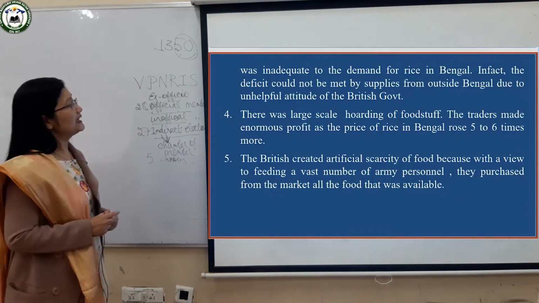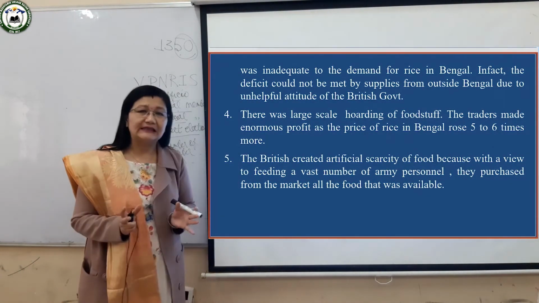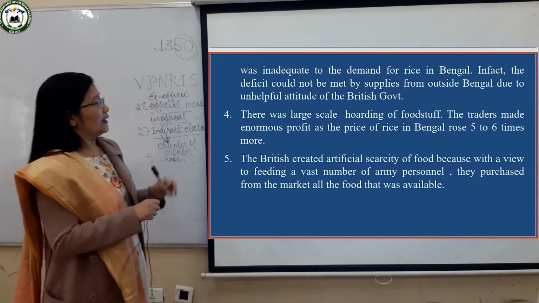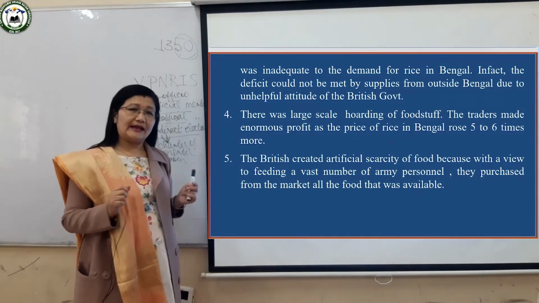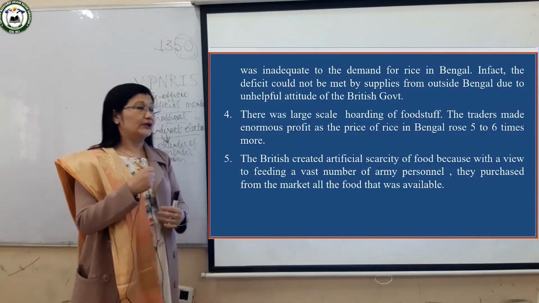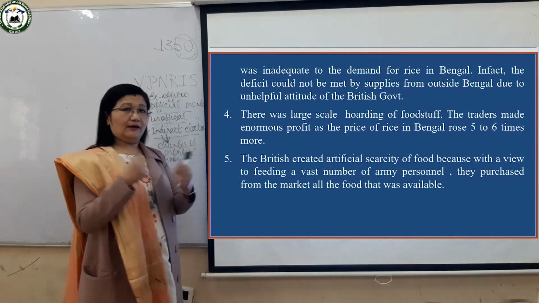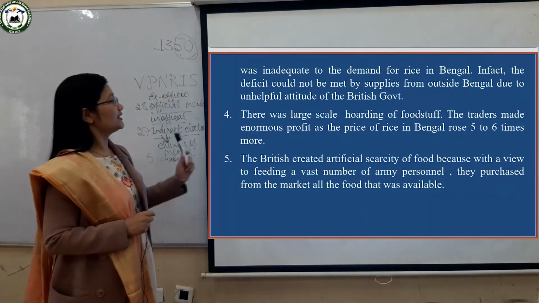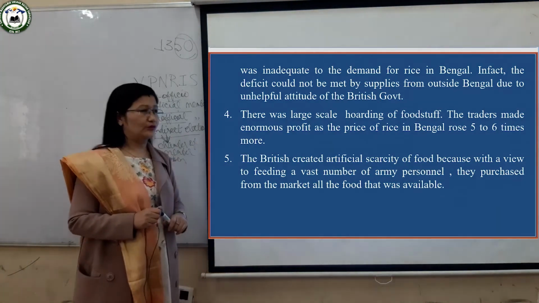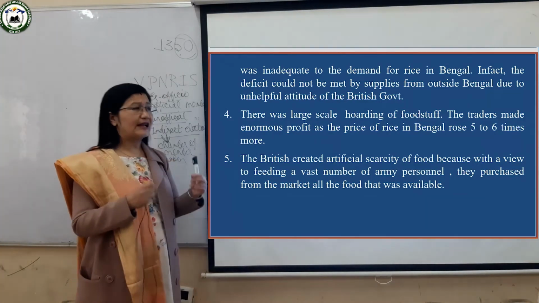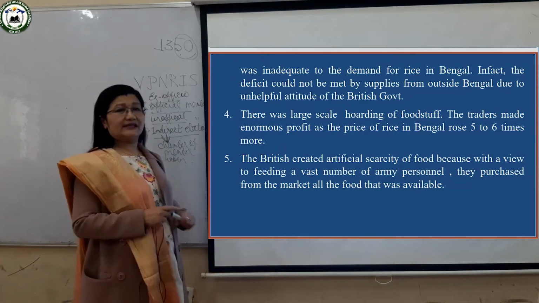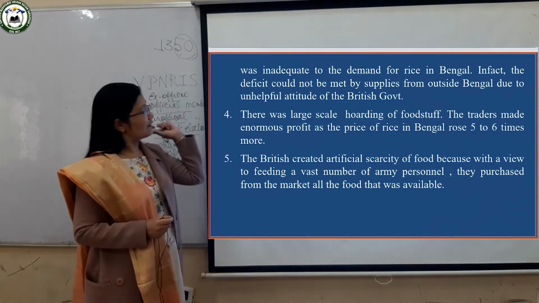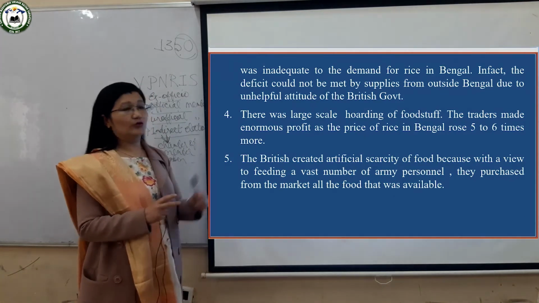Next, from Burma they could bring very little because there was an air attack in Nagaland, so they bought very little, and now they could bring the rice from other neighboring areas. They could bring it from Assam, from Orissa, from other neighboring places. But what did the British do? The British showed a very unhelpful attitude. They were very unfriendly, and they did not cooperate with the Indians in order to bring the rice from other states of India. So because of the unhelpful attitude of the British government, there was a shortage.